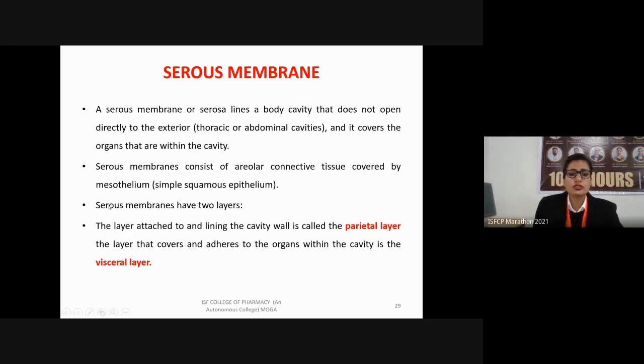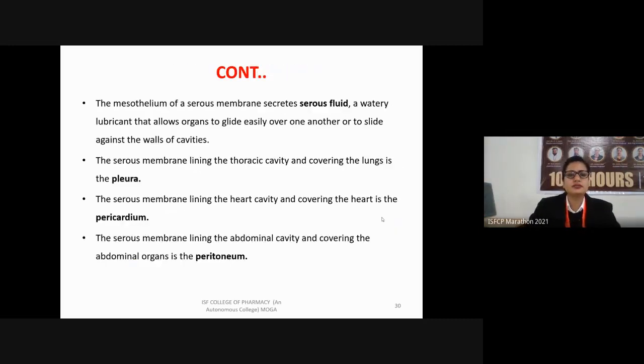There are two layers of the serous membrane. It may be a parietal layer or a visceral layer. The layer attached to and lining the cavity is known as the parietal layer. The parietal layer is the outer layer, and the layer which covers and adheres to the organs within the cavity is known as the visceral layer. So the outer is parietal and the inner layer is the visceral layer. The mesothelium of the serous membrane secretes the serous fluid.